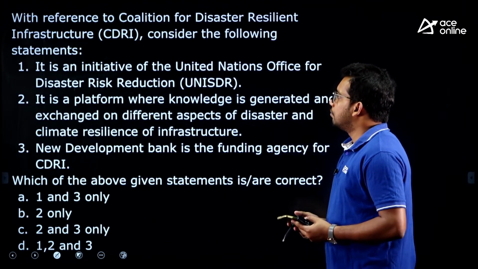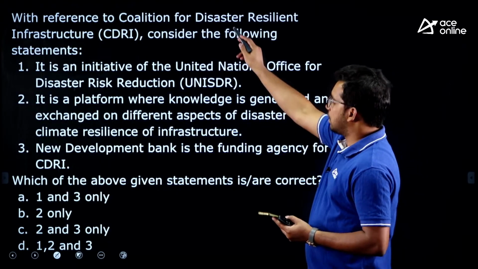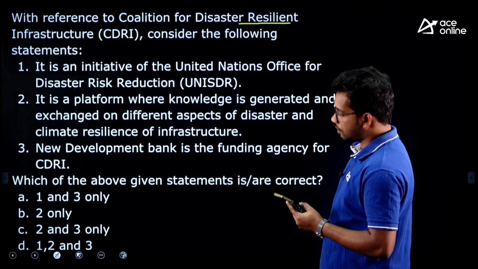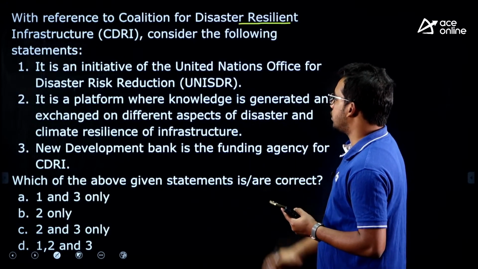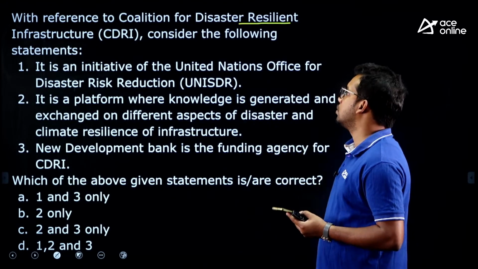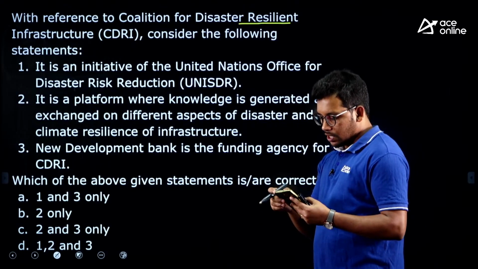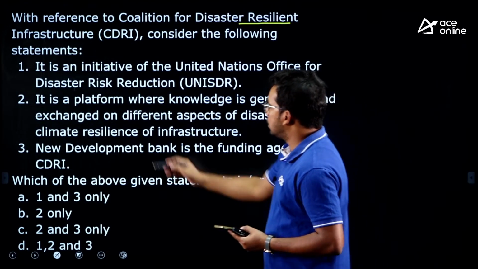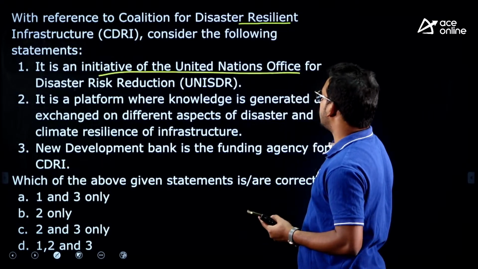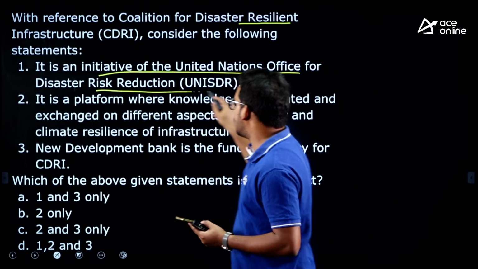Next question, with reference to the Coalition for Disaster Resilient Infrastructure, consider the following statements. So we have seen the Coalition for Disaster Resilient Infrastructure. So let us see the statements. First statement, it is an initiative of the United Nations Office for Disaster Risk Reduction.